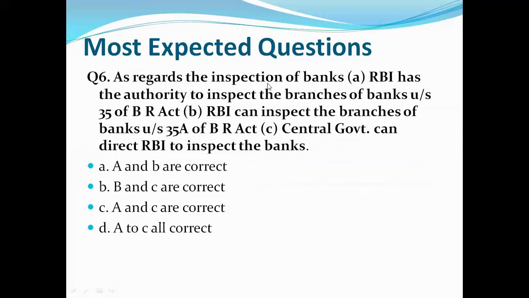As regards the inspection of bank, A. RBI has the authority to inspect the branches of banks under Section 35 of Banking Regulation Act. B. RBI can inspect the branches of banks under Section 35A of Banking Regulation Act. C. Central government can direct RBI to inspect the banks. And our options are: A and B are correct, B and C are correct, A and C are correct, A to C all correct. So let's see what is the correct answer. Correct answer is C. A and C are correct.